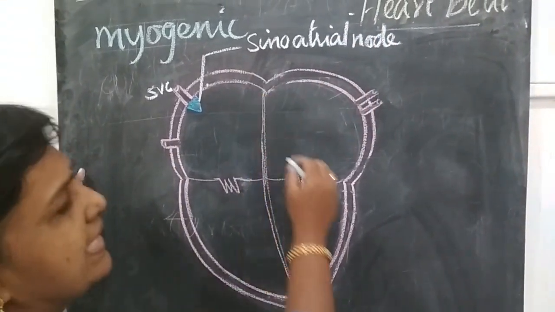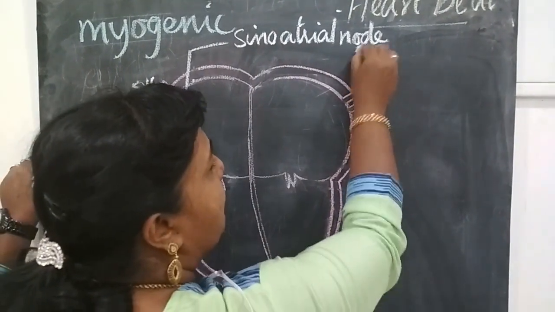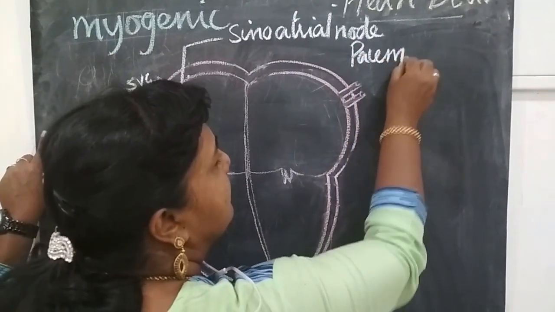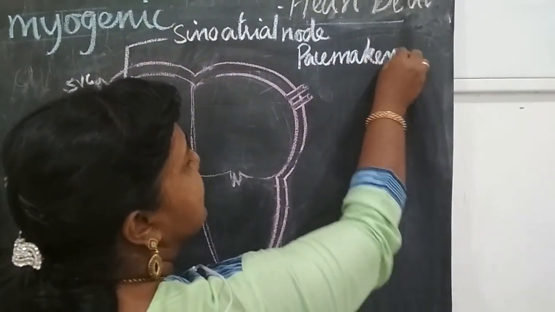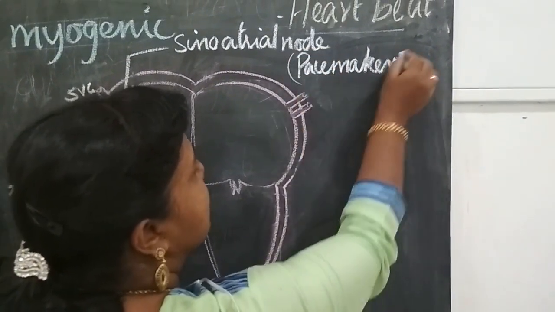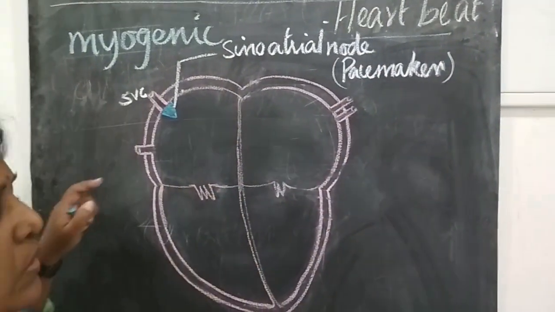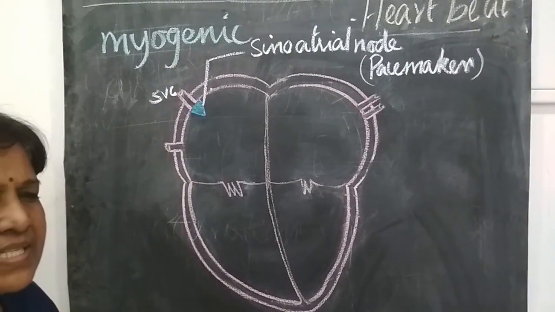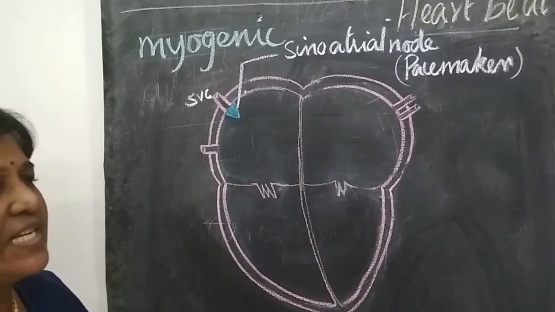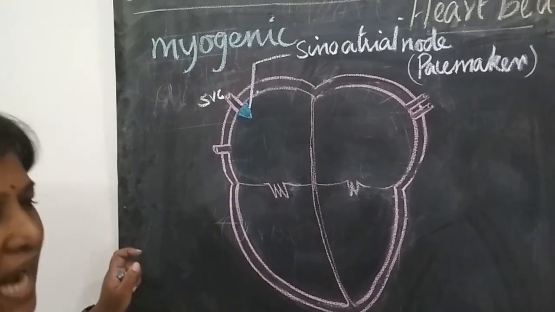The sinoatrial node acts as a natural pacemaker, that is, it has the capacity to initiate the heartbeat.